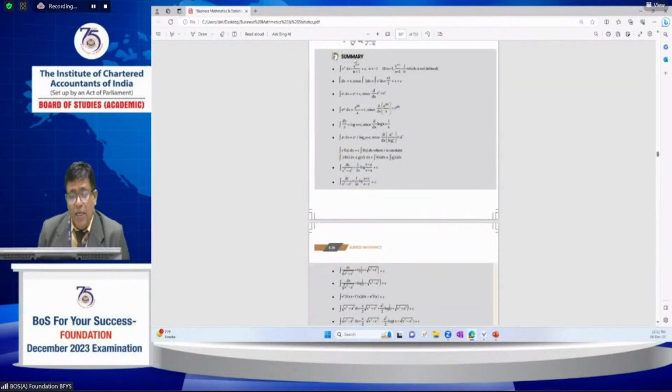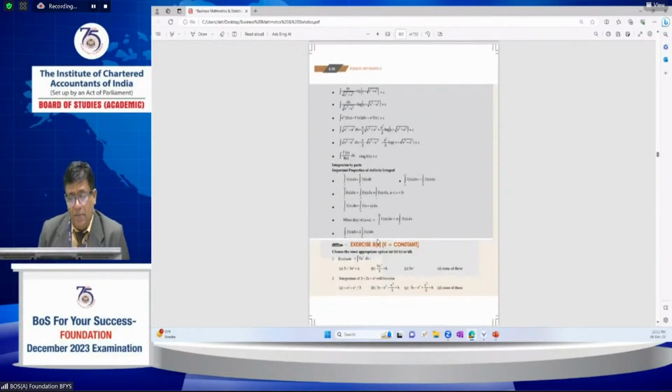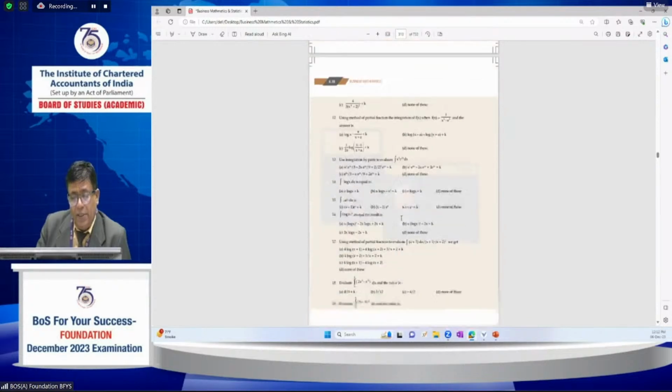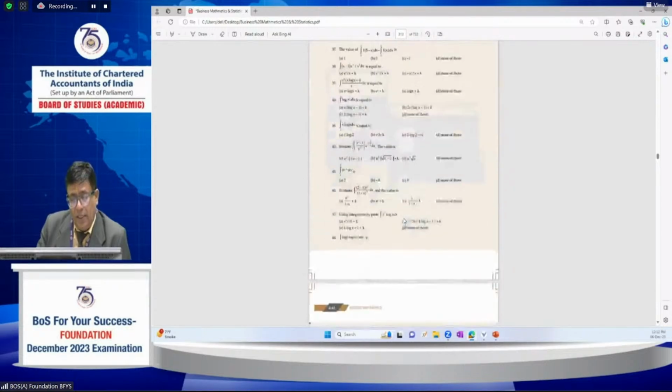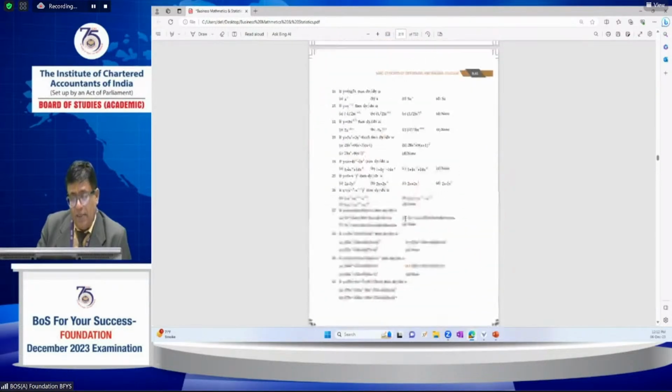Then the summary is given in the exam as the last question. It is very important to understand the entire concepts of integration, as well as to understand the whole scenario of integration, and how they ask it in the examination.